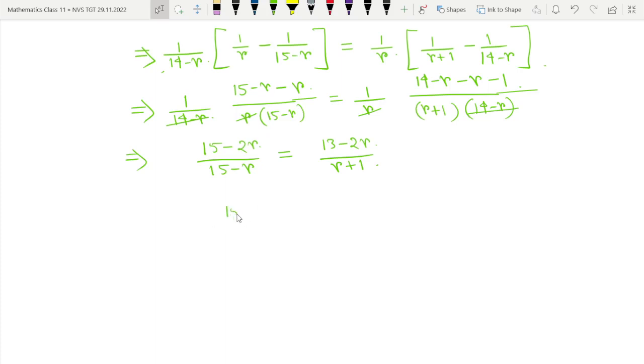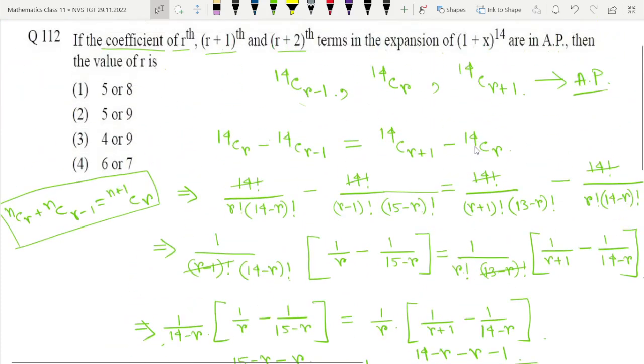So what we will get: 15 minus 2r, I am checking option number 1 now, 2r means 2 into 5, 10, and 15 minus 5 means 10, is equal to 13 minus 10 means 3, divided by 5 plus 1 means 6. So the left hand side will become 5 by 10 and the right hand side will become 3 by 6. So 1 by 2, this side also 1 by 2. So 5 is satisfying. Either option 1 or option number 2 will be correct.